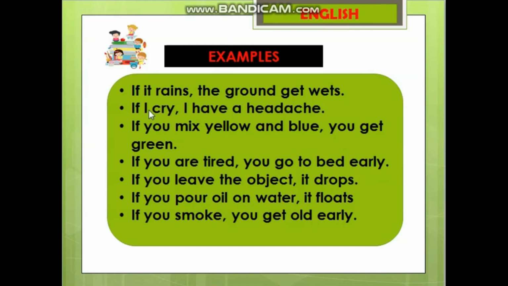Number 2, if I cry, I have a headache. Number 3, if you mix yellow with blue, you get green. This is a scientific fact. Number 4, if you are tired, you go to bed early. Obviously, if you are tired, you will definitely go to bed early. If you leave the object, it drops.